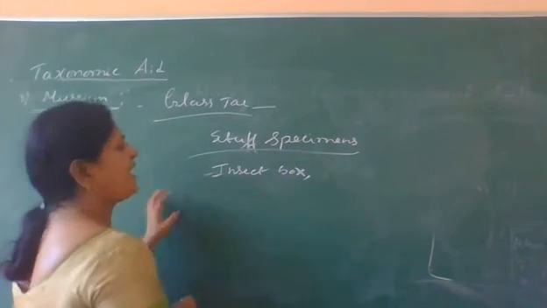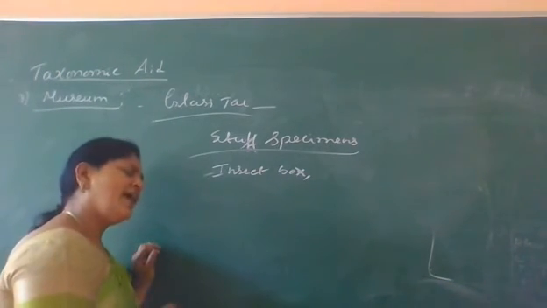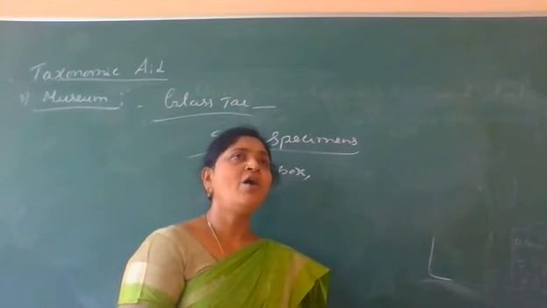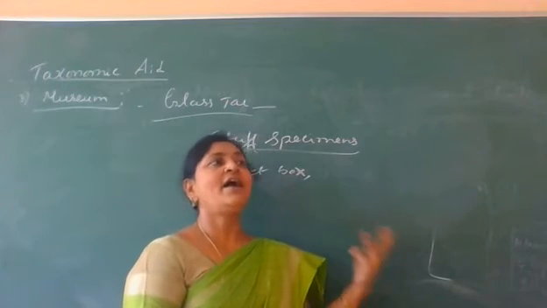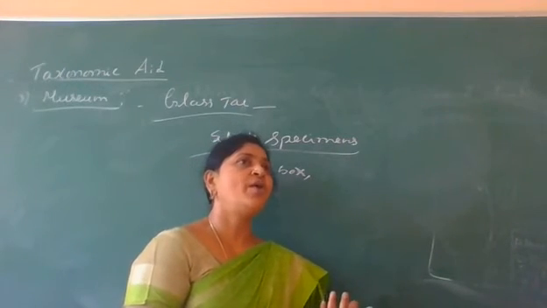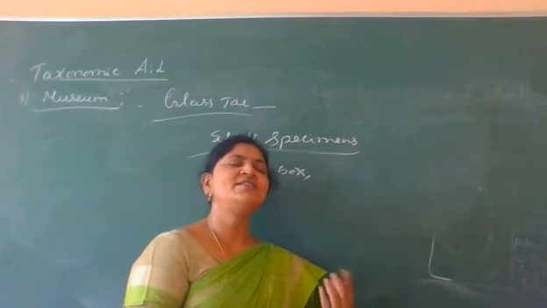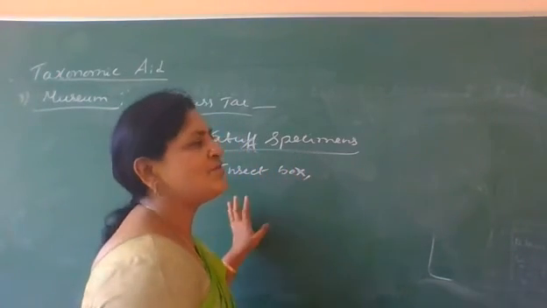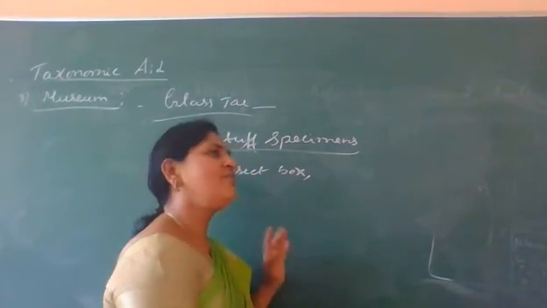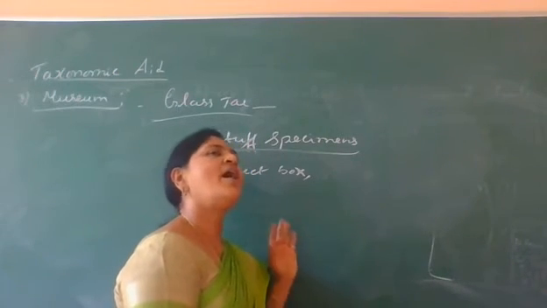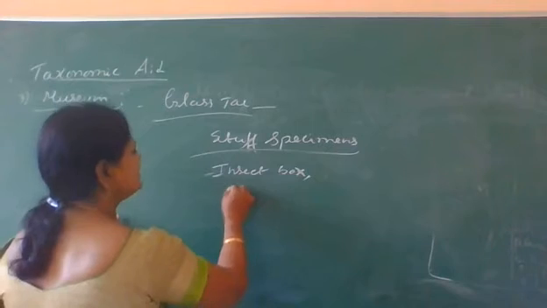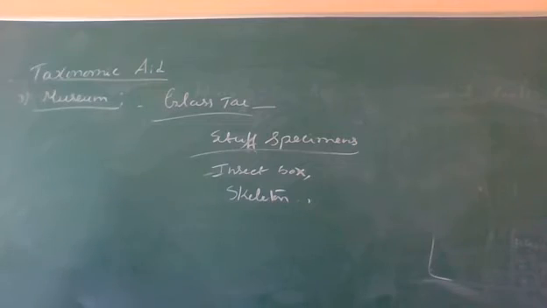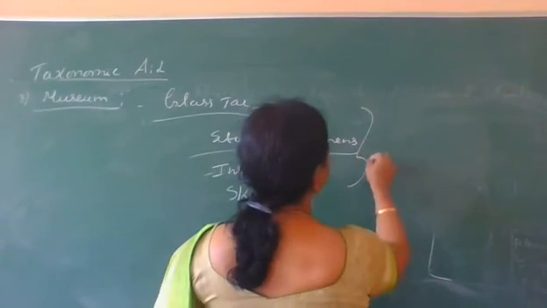In that we can observe the various types of insects. Not only this, even the huge animals. How can we say that the dinosaurs had huge bodies with carnivorous nature? That is by observing the skeleton, which we can observe only in museums. That is, we can even preserve the huge animals in the form of skeleton in the museums.